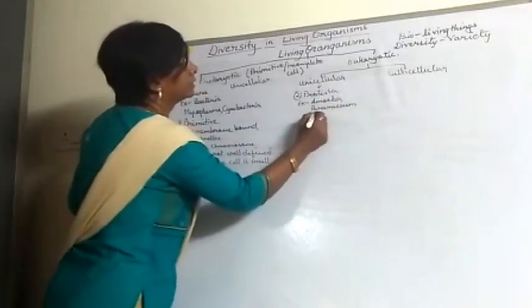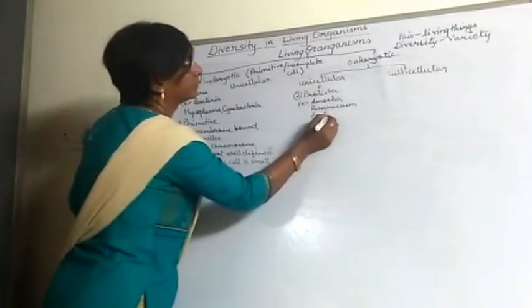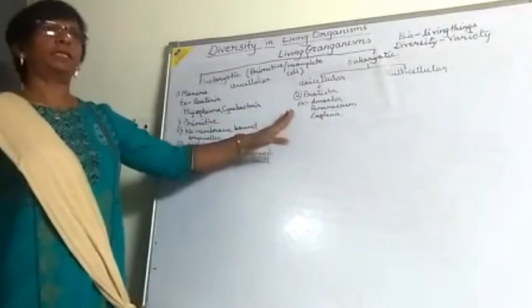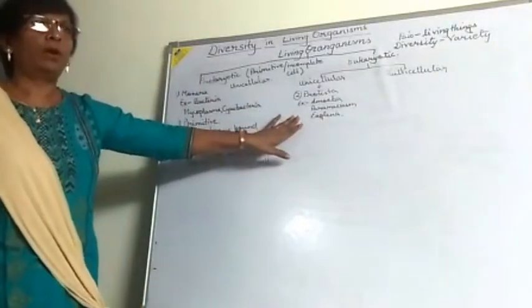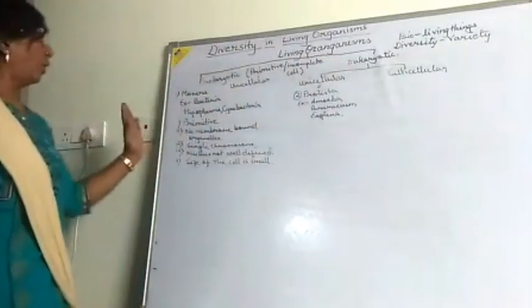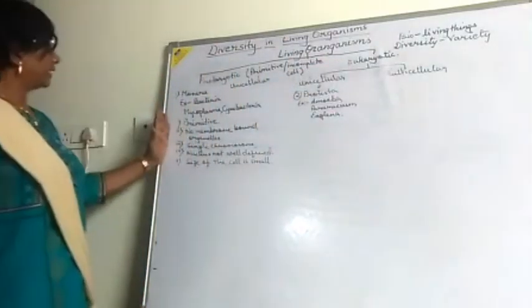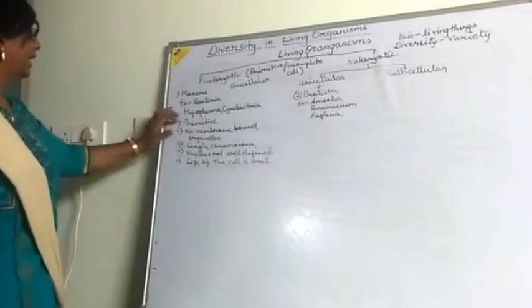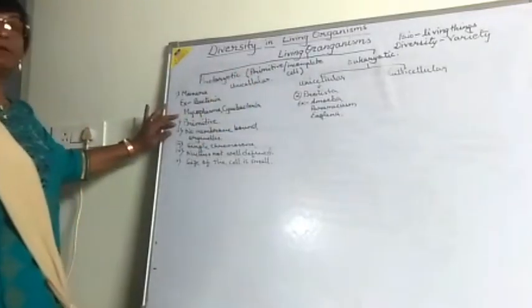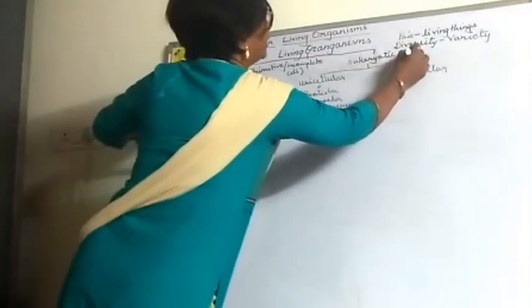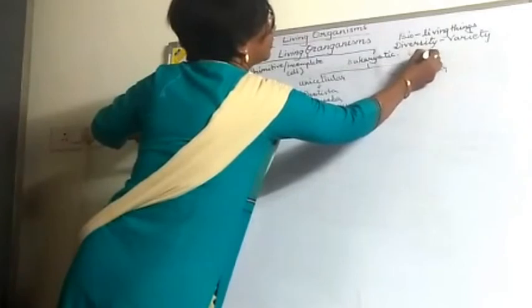And third one comes the euglena. So these three are coming in the unicellular organisms. Now if you are going to take the eukaryotic, all the characteristics which are present here will be somewhat different there. Like primitive means there will be the advanced one. Okay, so what we will write? That advanced